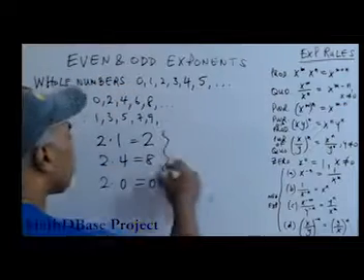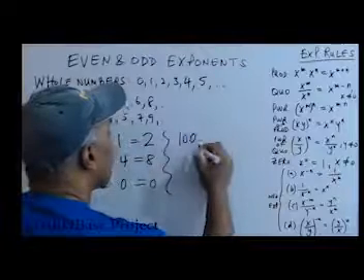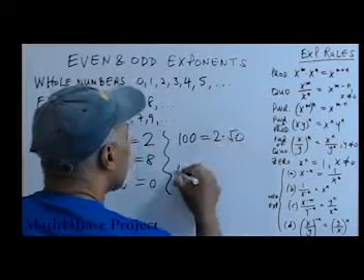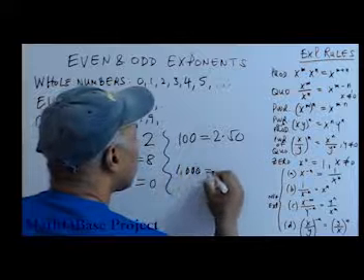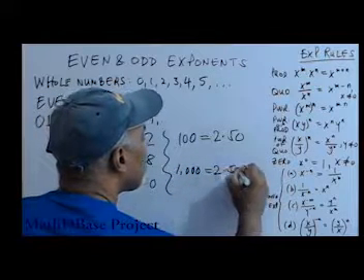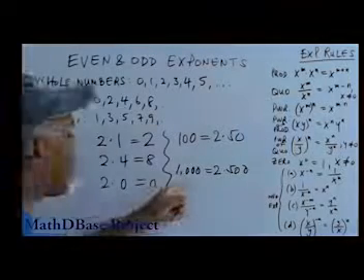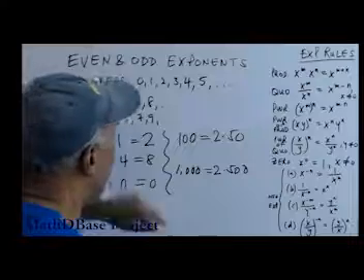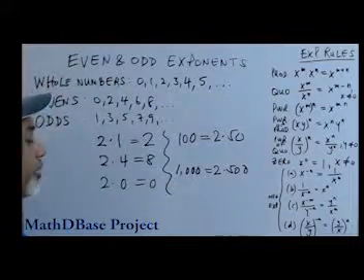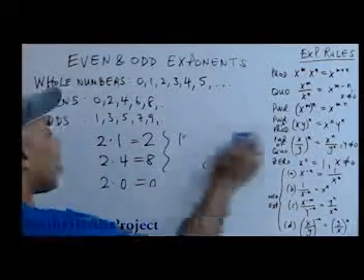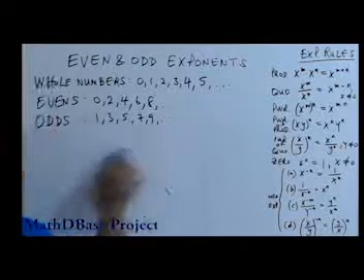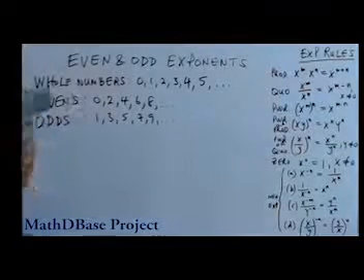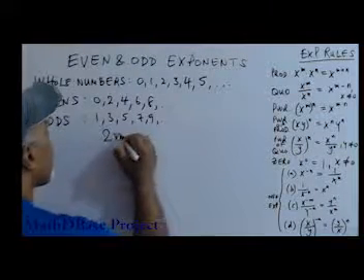Any even number, for example, 100 is 2 times 50. 1,000, for example, is 2 times 500. So any even number can be found by multiplying some whole number by 2. Now, an interesting thing about that is that if we are doing algebra, for example, we use shorthand.